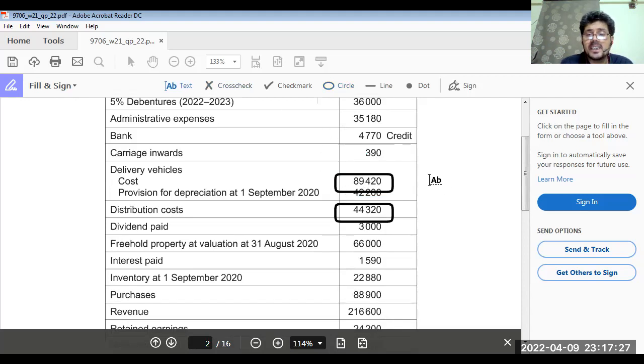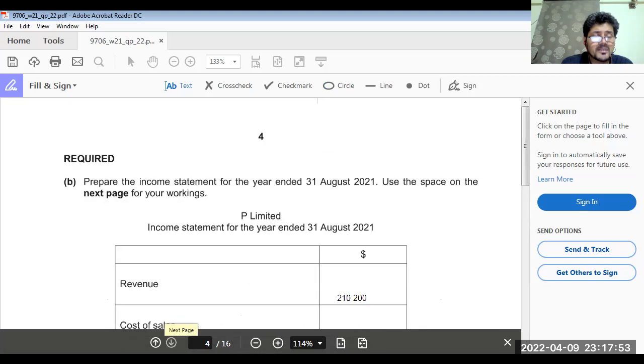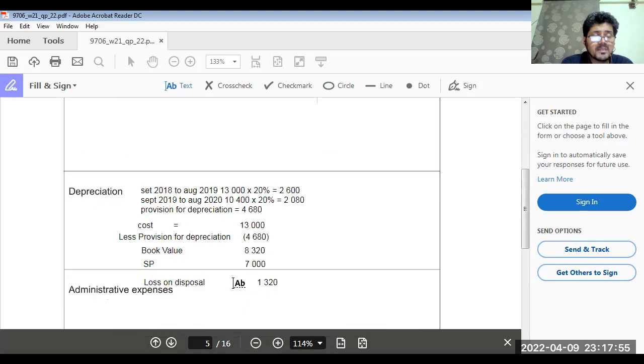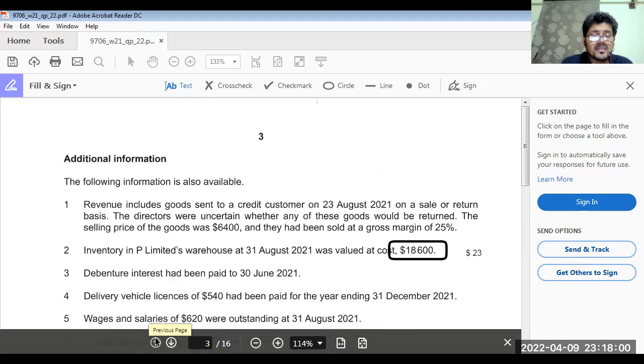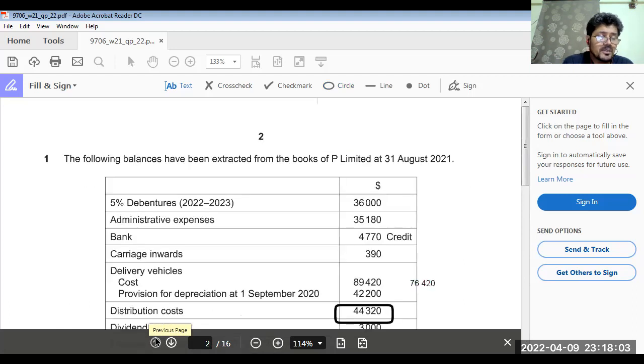So I am writing it over here: cost of delivery vehicles 76,420. Now the provision for depreciation needs to be changed. That was 42,200 minus the provision we calculated for the delivery vehicle we sold. How much was the provision? 4,680.